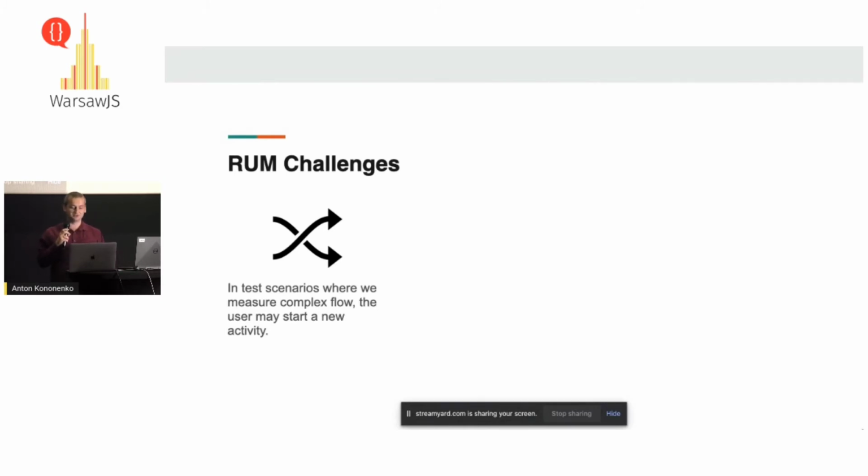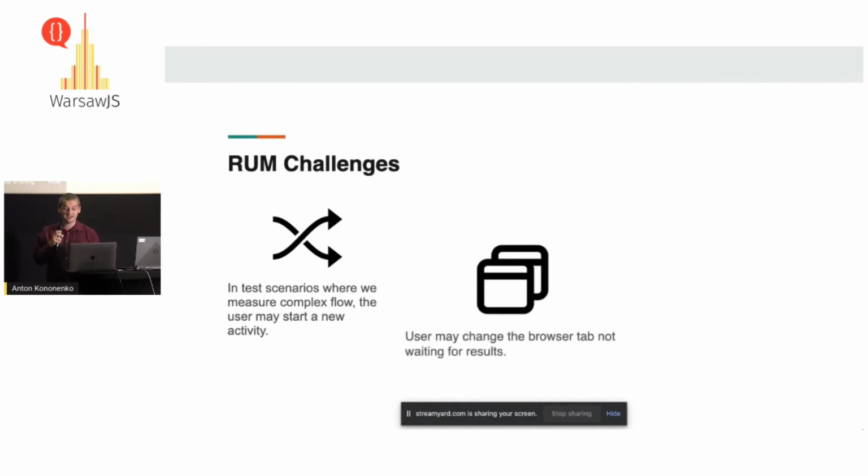We try to somehow prevent these known problems. However, not everything can be captured, and the 95th percentile is your friend, which helps to throw away data which, let's say, is not going to happen in reality. Another case, the user may change the browser tab. And, well, that's a very simple scenario.